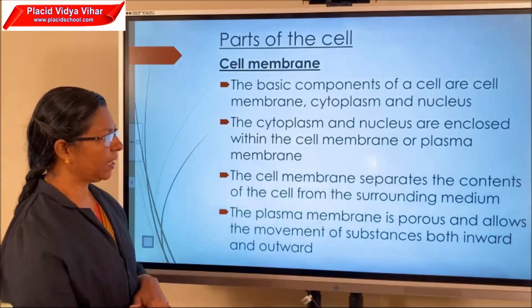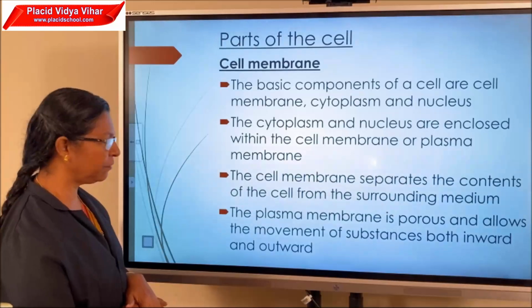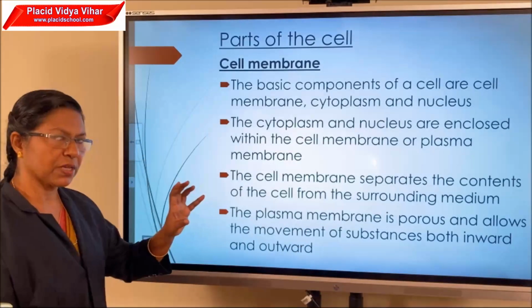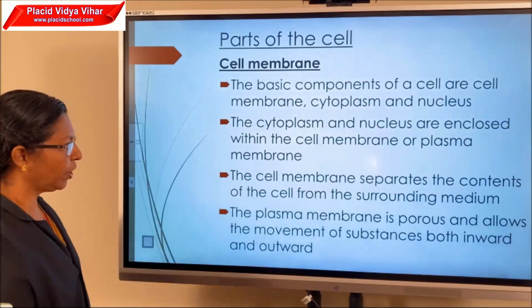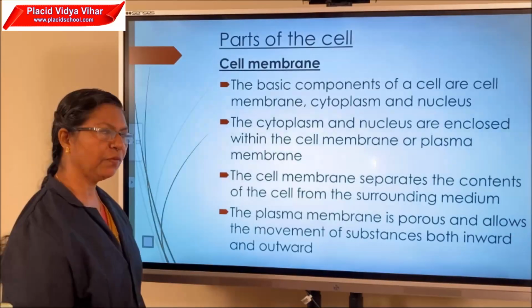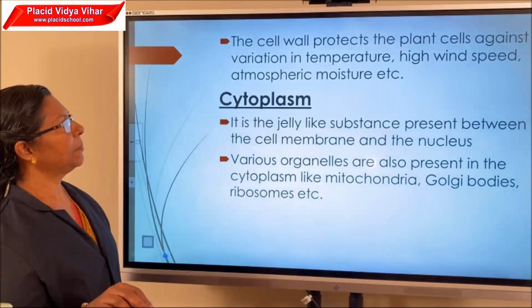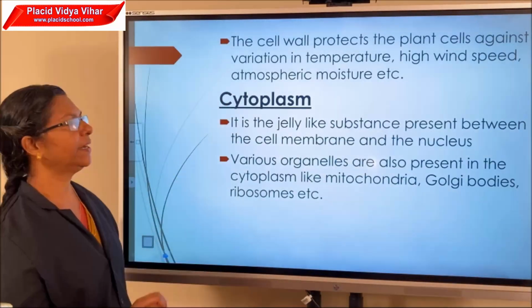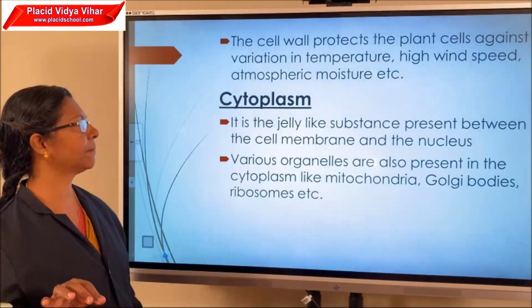The plasma membrane is porous and allows the movement of substances both inward and outward. It has small pores in between, and it allows the movement of substances both inward and outward. The cell wall protects the plant cells against variation in temperature, high wind speed, atmospheric moisture, etc. So that's a function of cell wall in plant cells.